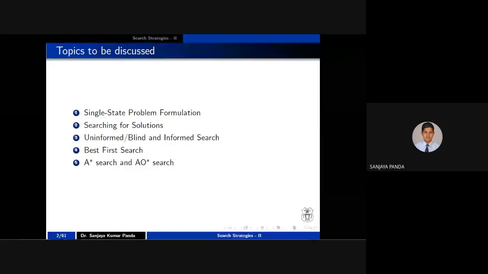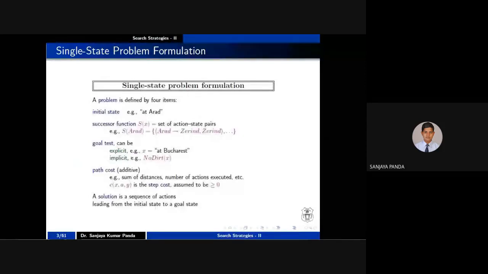Then we will focus on few informed search strategies like best first search and A star search and AO star search and another search as I mentioned in the previous session. So we'll focus on SMA star, that is simple memory bounded A star. Okay, come to this single state problem.